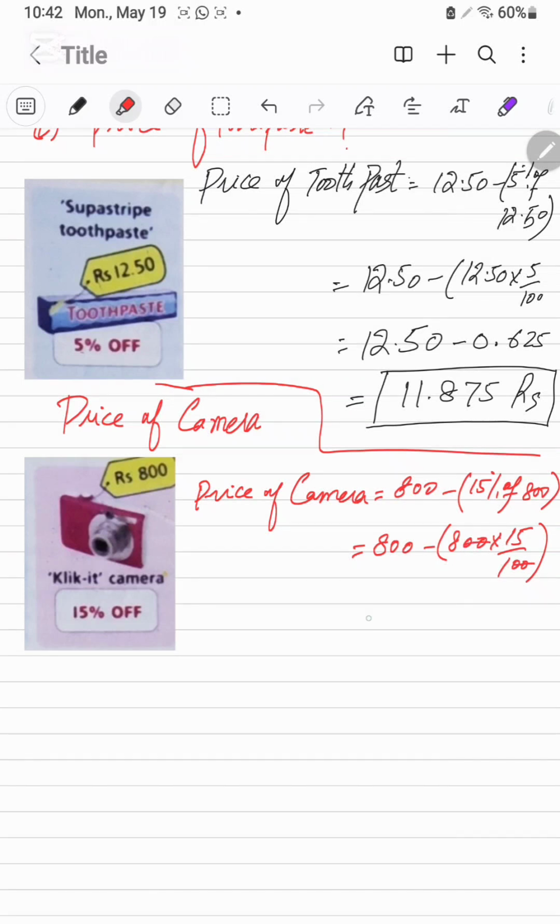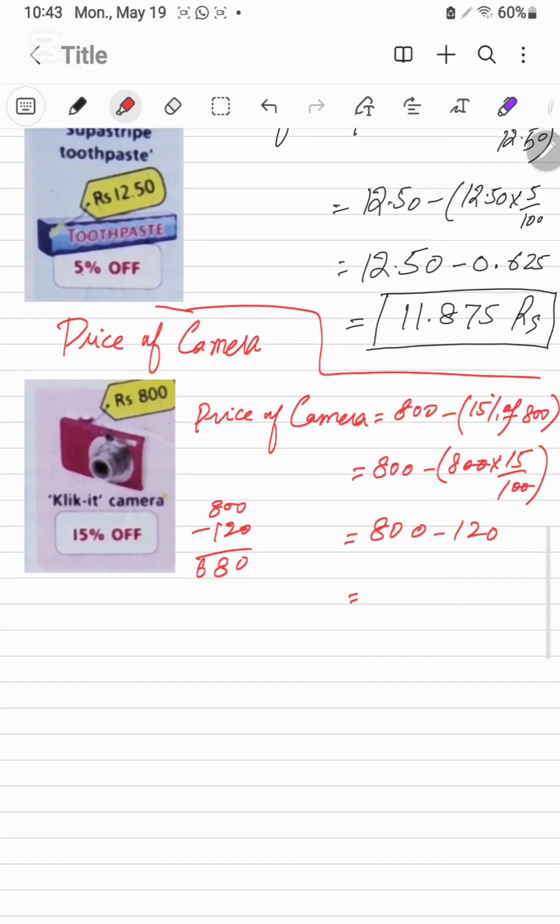These two zeros will be cancelled with this one, and 800 minus this will be 120, and after subtraction 800 minus 120 will be 0 and 8, and here will be 6. The final answer, the price of camera after 15% discount, it is the 680 rupees.